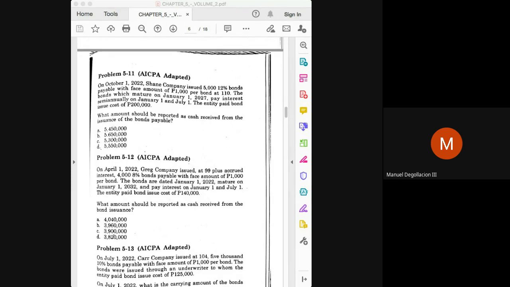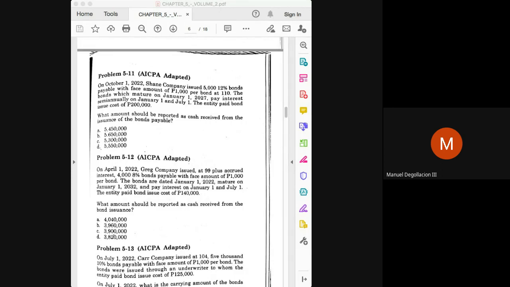You simply multiply 4 million with 99%, and you would get 3,960,000. Please review my computation, because 4 million times 99%, or simply minus 1%, should be 3,960,000. That is the price of the bond.